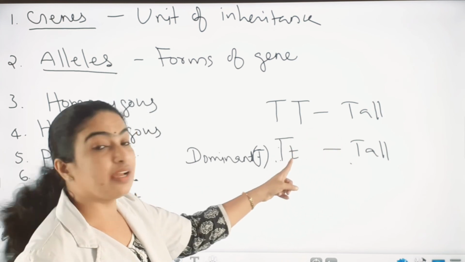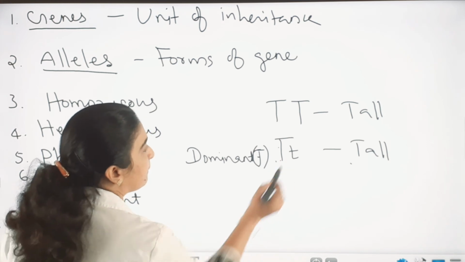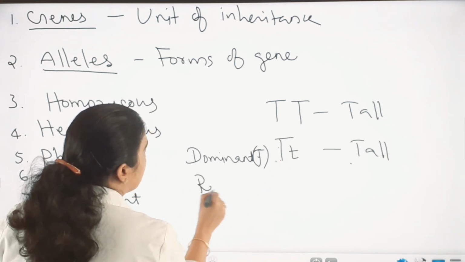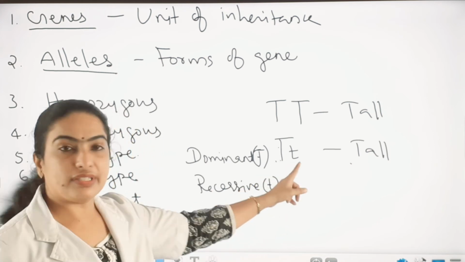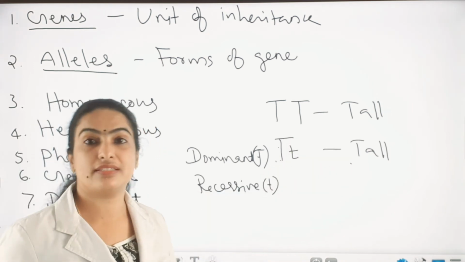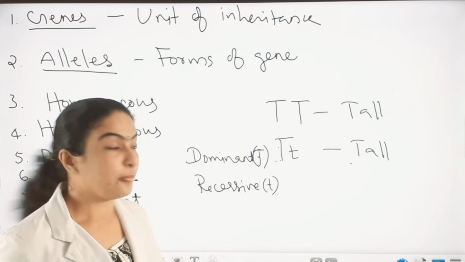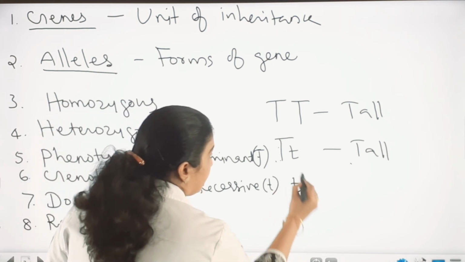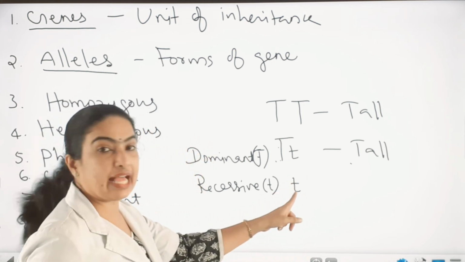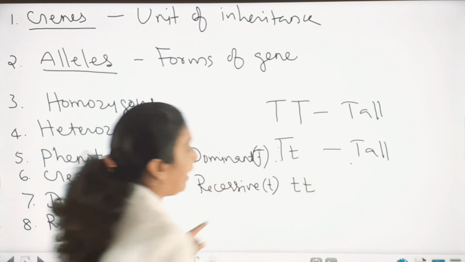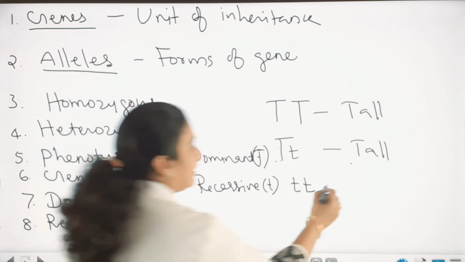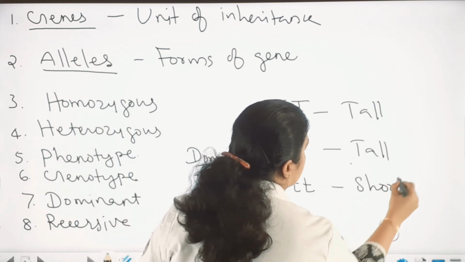So, this suppressed one is the recessive one. The recessive one is small t. Then how can it express itself as a character? The small t can express itself in the presence of another identical allele. Then they can express a character. Is it clear?